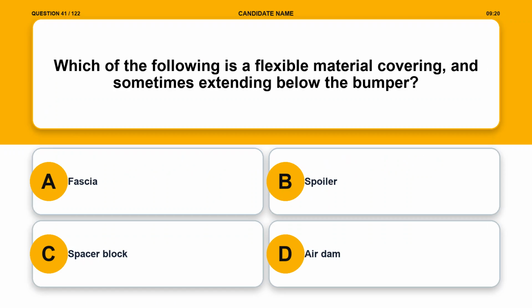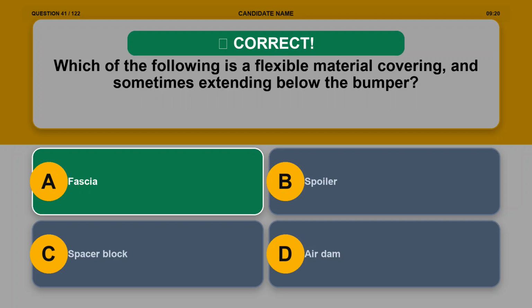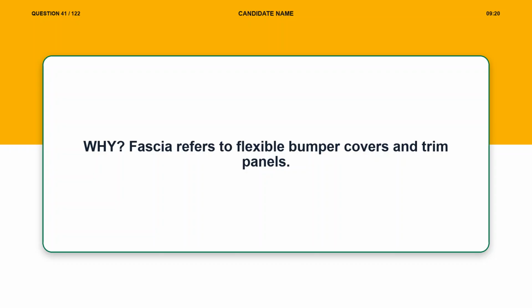Question 41. Which of the following is a flexible material covering, and sometimes extending below the bumper? Option A, fascia. Option B, spoiler. Option C, spacer block. Option D, air dam. The correct answer is option A, fascia. Explanation. Fascia refers to flexible bumper covers and trim panels.